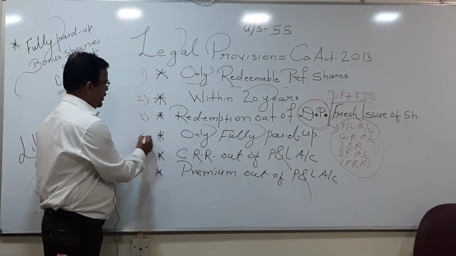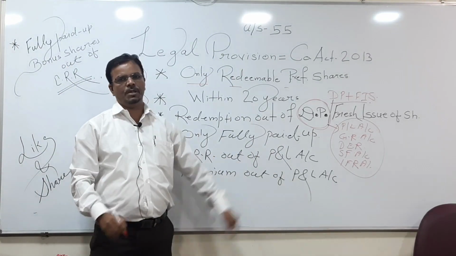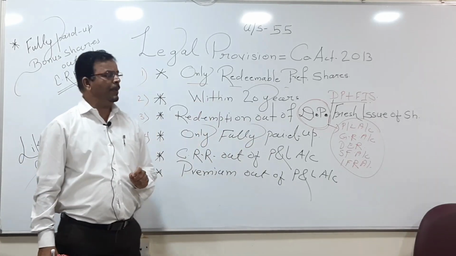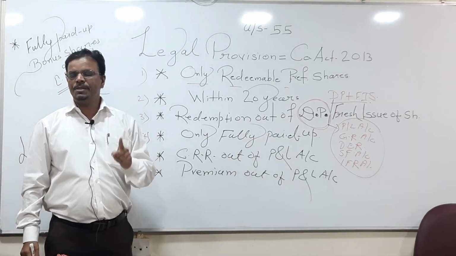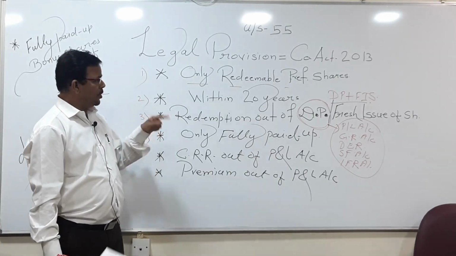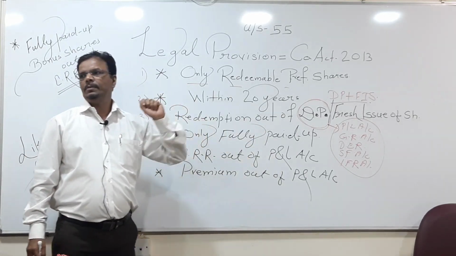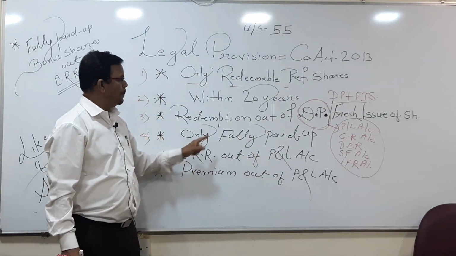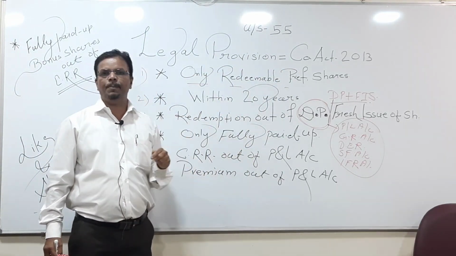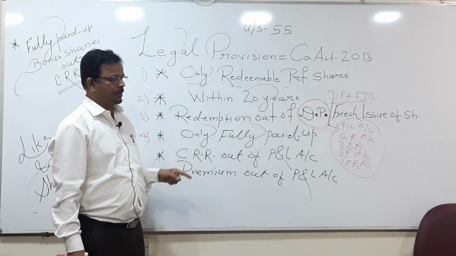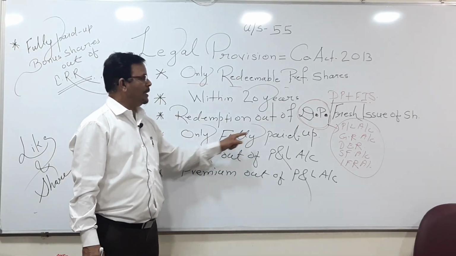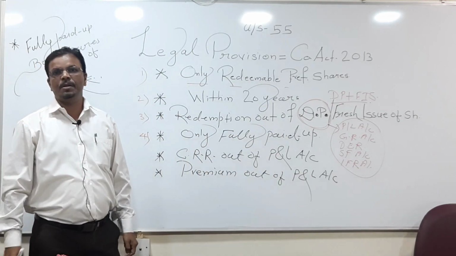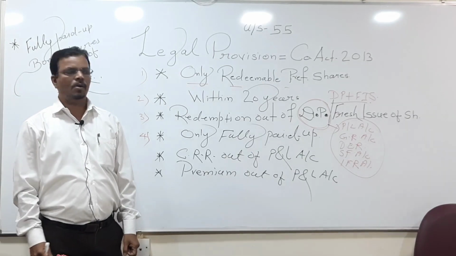Come to the fourth point, only fully paid up shares. A company is going to redeem only fully paid up shares. That means shares which are partly paid up shall not be refunded by the company, because as per the Companies Act 2013, only fully paid up shares are going to be refunded. And if the company wants to redeem partly paid up shares, they should be converted into fully paid up shares by making the final call.